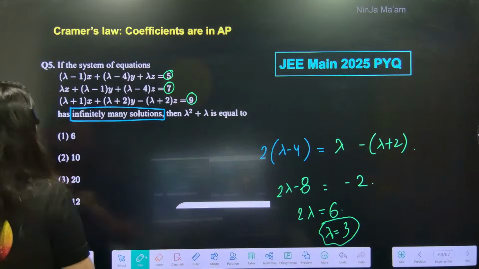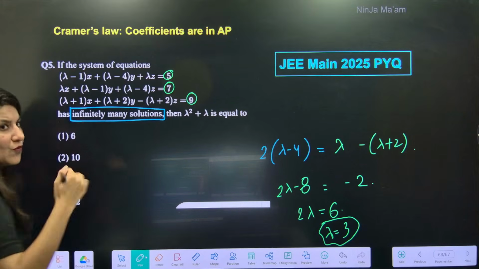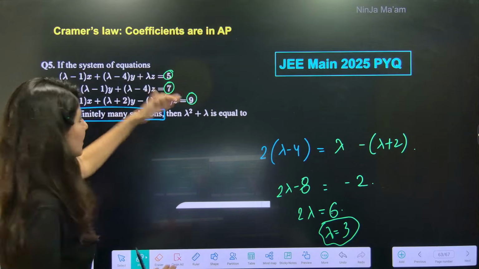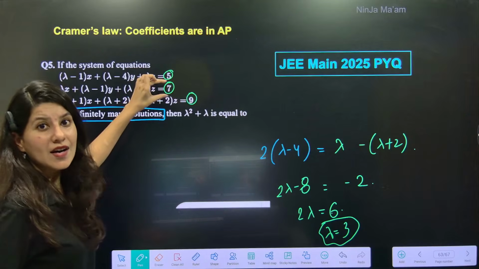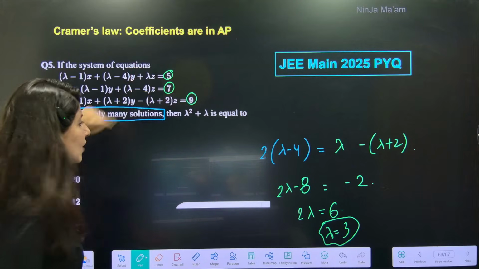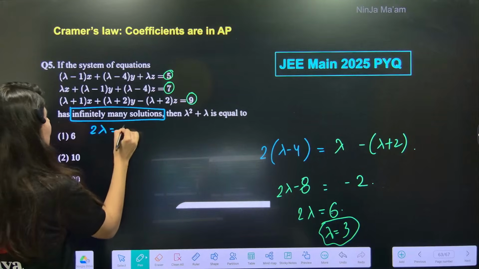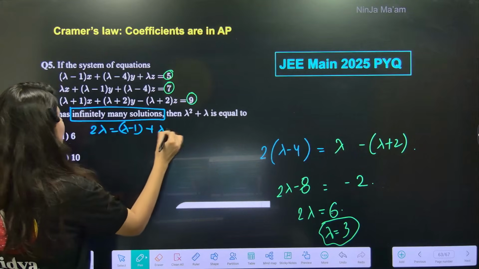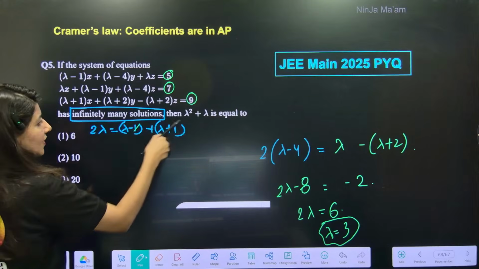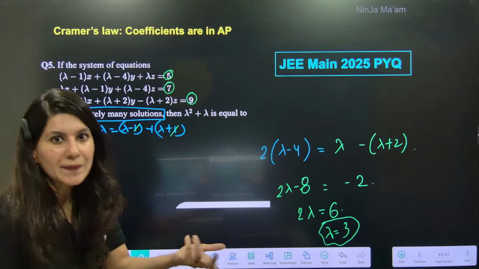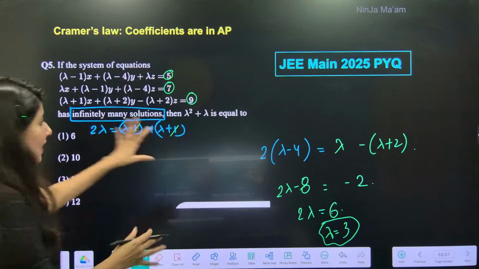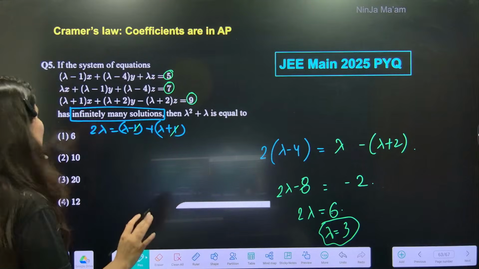Now, can you see, if you just see, what is an AP? 5, 7, 9 are in AP. So, double of middle is the sum of the two extremes, right? So, can you see double of middle? 2 lambda is equals to lambda minus 1 plus lambda plus 1. If you solve it, you will get 2 lambda is equals to 2 lambda. You will not get the value of lambda. In fact, these are in AP, confirming these two are in AP.